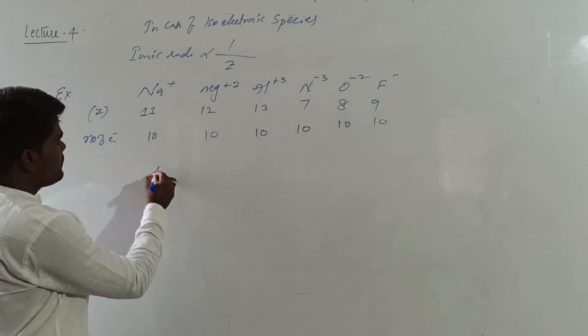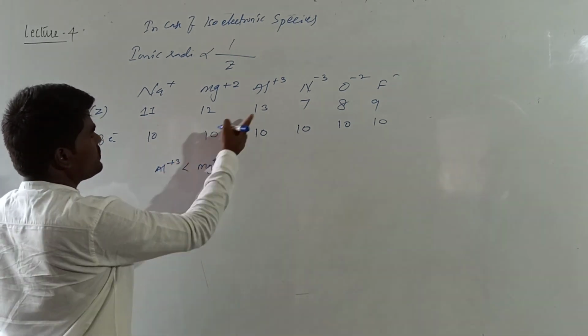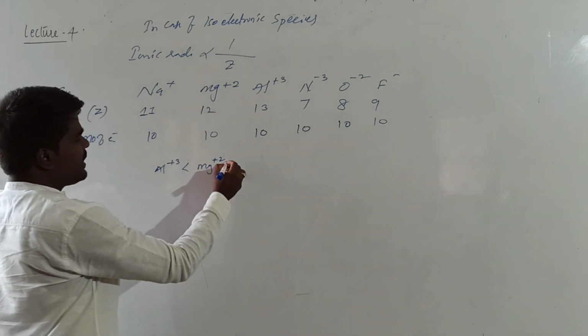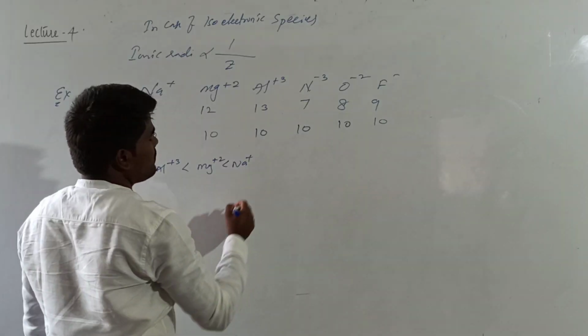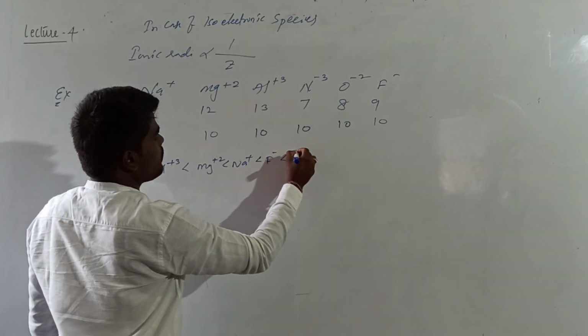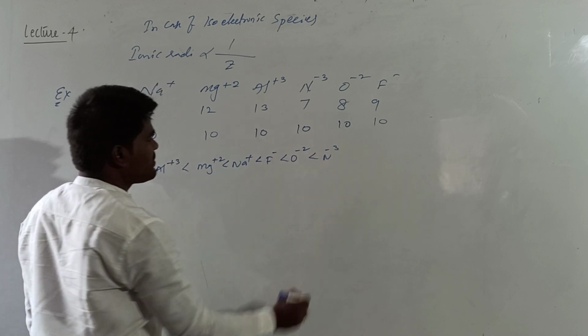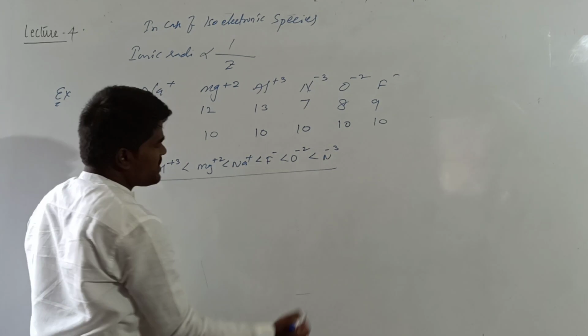The smallest will be Al plus 3, followed by Mg plus 2, 13, 12, followed by Na plus, followed by F minus, followed by O minus 2, followed by N minus 3. This is the increasing order in case of isoelectronic species.